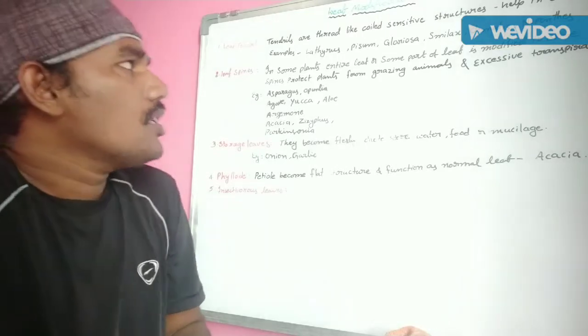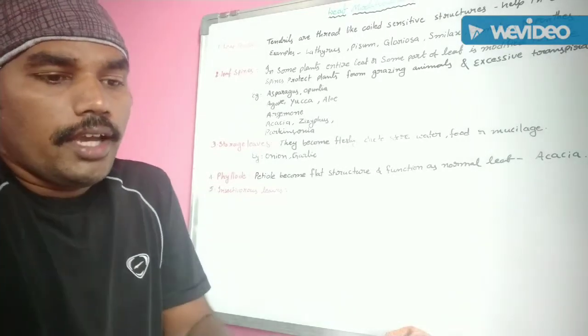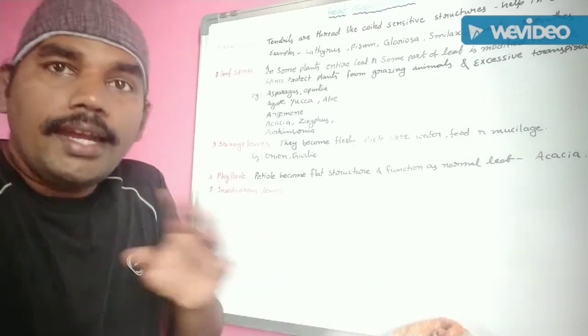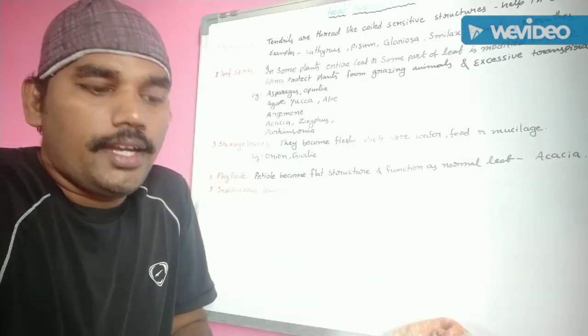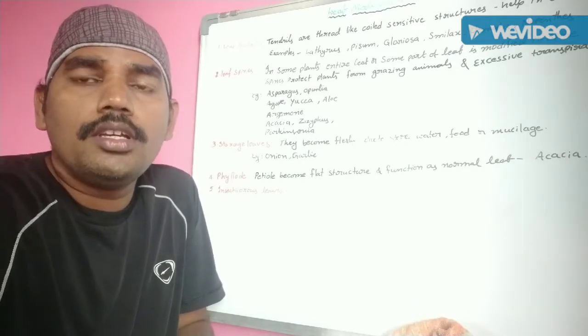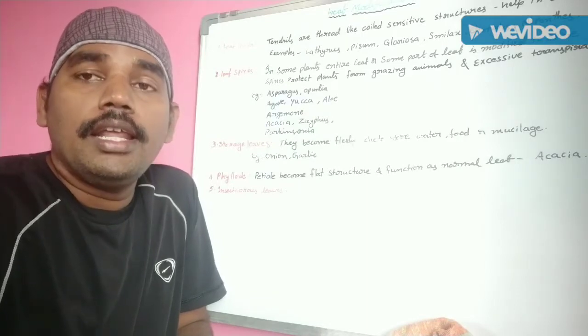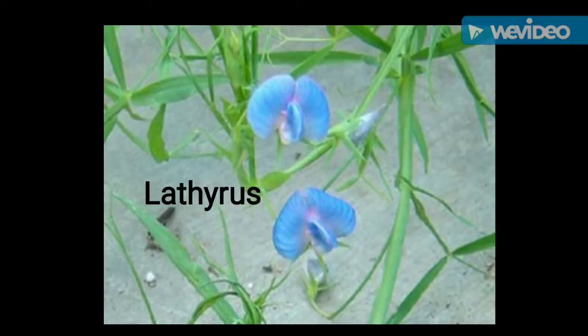Next, some examples of leaf tendrils. One is Lathyrus. In Lathyrus, the entire leaf, except the stipules, is modified into a leaf tendril.